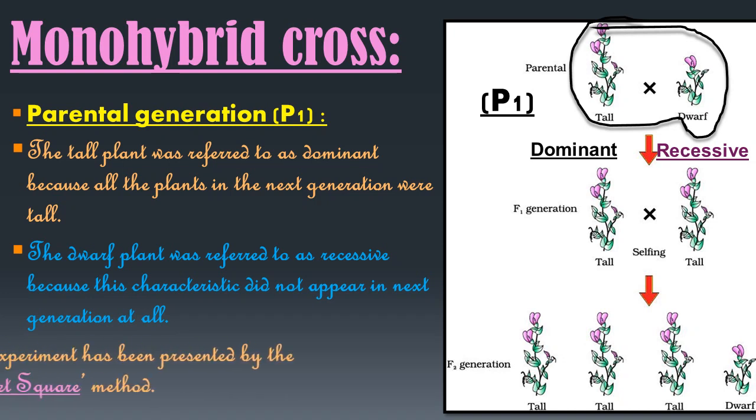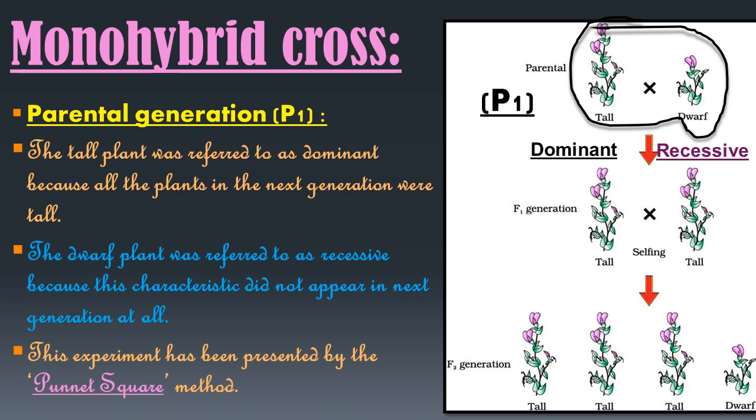Okay, so this experiment has been presented by the Punnett square method. All the changes, the P1 generation, parental generation, F1 generation, F2 generation, are shown in a square, and that is called the Punnett square method. Now let us see what this method is.